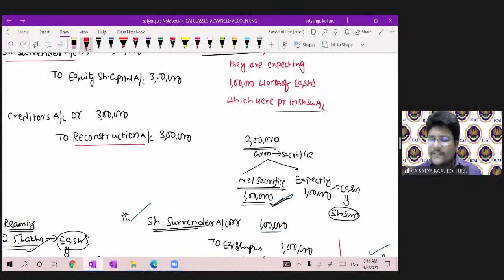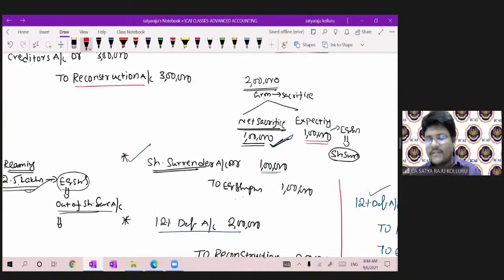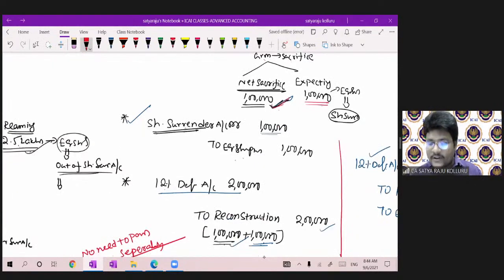Now coming here, sir, as a result of the sacrifice made, you are issuing something. Then what do I have to do? How much worth of equity shares are you going to issue? Debit share surrender, credit equity share capital. Now the real sacrifice made by them, how much? 1 lakh. Transfer it to the reconstruction, to cancel the impact of share surrender. To the extent of the amount debited to the share surrender, you can make it with a credit to the reconstruction account. Did you get my point?